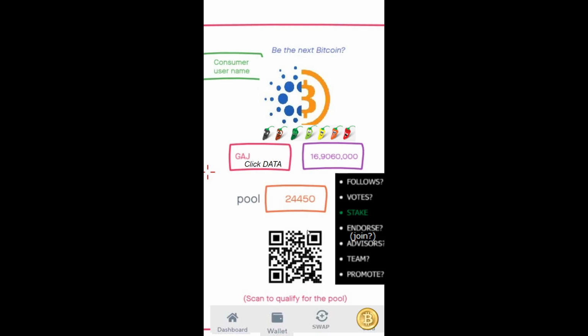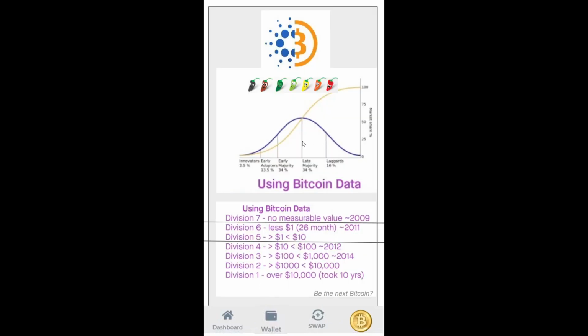So I want you thinking about the deep learning, the algorithm, the AI that is going to be managing all this, because ultimately what it's doing is playing a game and saying, hey, can I drive this level 7 no value token, which was Bitcoin in 2009, can we move it up here?